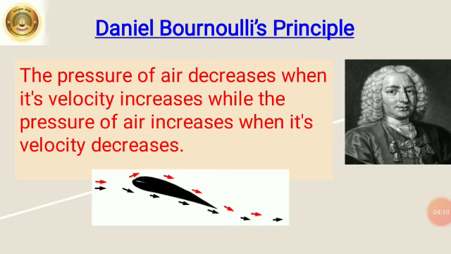In 1726, the Swedish scientist Daniel Bernoulli put forth the important principle that the pressure of air decreases when its velocity increases, while the pressure of air increases when its velocity decreases. Underline page number 17. If a body is moving through air, the air pressure decreases perpendicular to the direction of the motion, and then the air in its surroundings flows rapidly from higher pressure to the lower pressure. For example, lifting of the aircraft into the atmosphere.